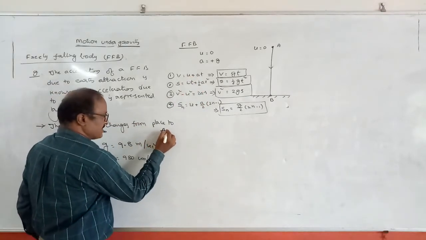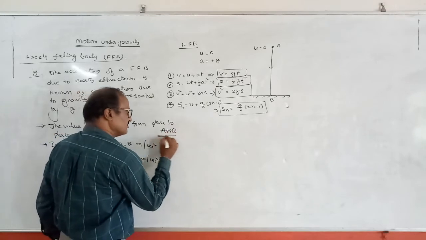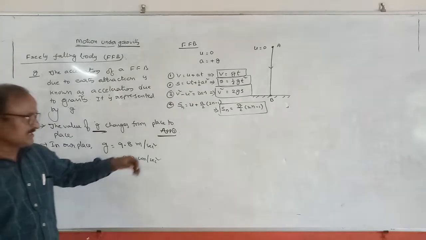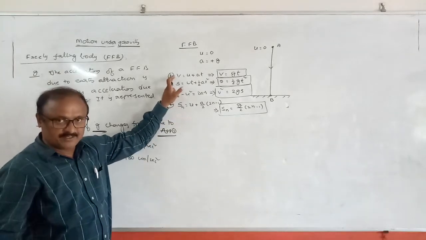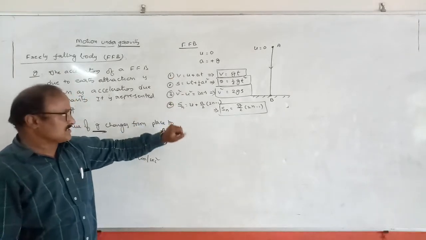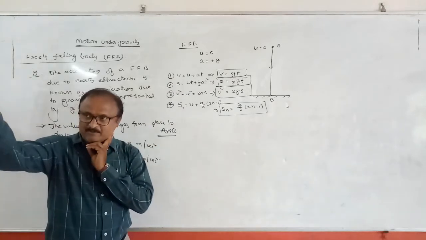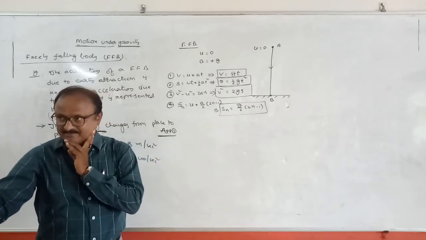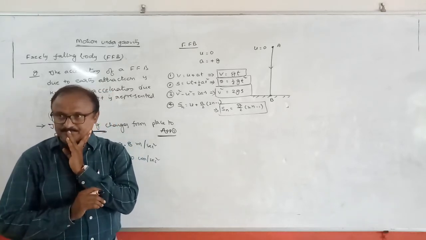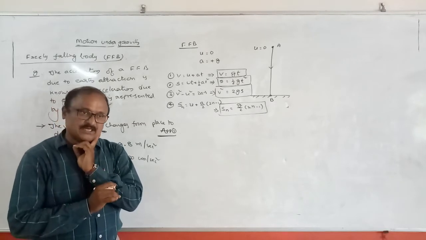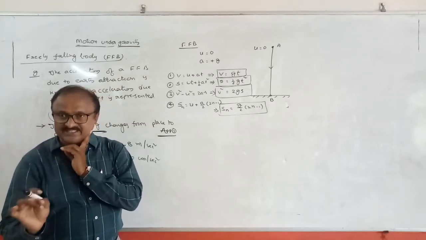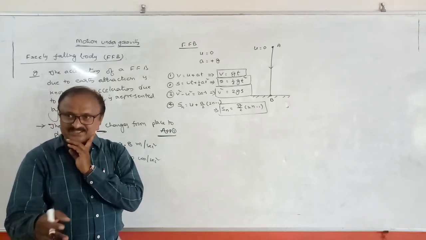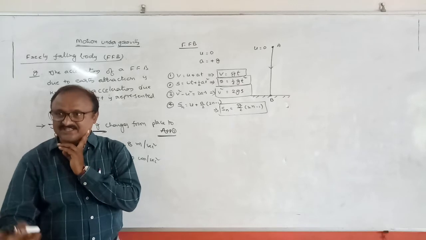Here, there is one application. Suppose a body is dropped freely from a certain height. Means initial velocity becomes 0 and a equal to plus g. So the question is, what is the ratio of the distances traveled by a freely falling body in 1 second, 2 seconds, 3 seconds, 4 seconds, and so on?